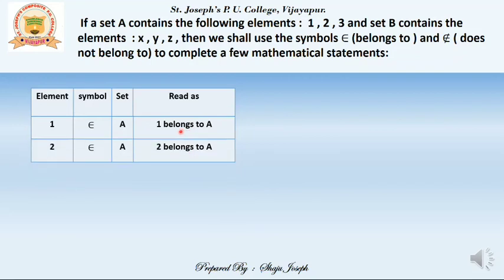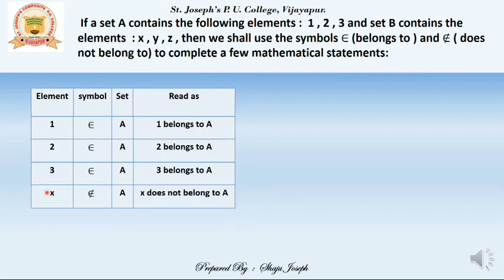Next, 2, which is also an element of A. So we can say 2 epsilon A, which is read as 2 belongs to A. 3, which is also present in the set A. We can write it as 3 epsilon A or 3 belongs to A. Since 1, 2, 3, all these elements are from A, we can write each one of them belongs to A.